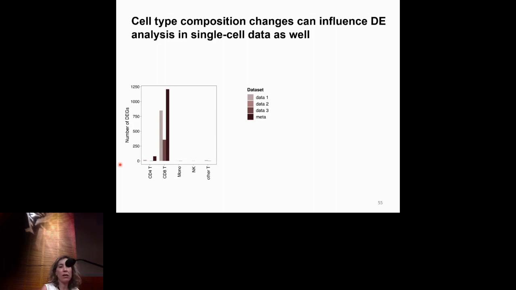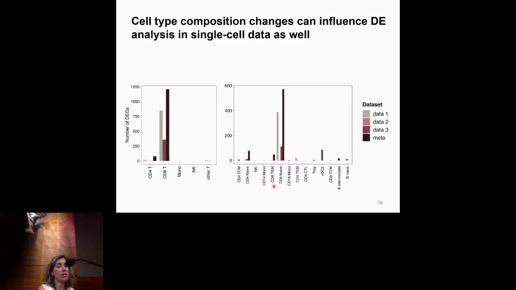And I'm emphasizing this, it can be very obvious, but in most of the analysis that we've seen in PBMCs, and this is true also for eQTL analysis, most of the analysis, because we are limited by sample size, are done at this level. So even though we have single cell data, we can still be confounded by cell type composition. And what we can do to tackle this is to do this differential gene expression at the high resolution, where we can see here that indeed the changes in gene expression that are happening are especially happening in CD8 naive in aging.